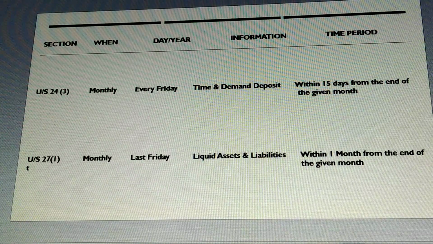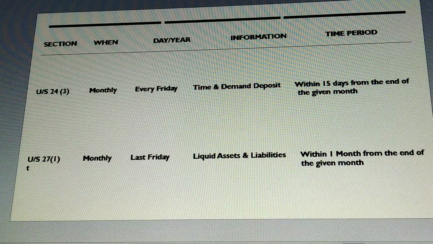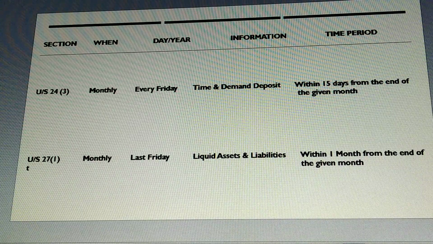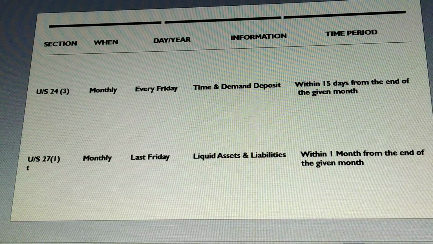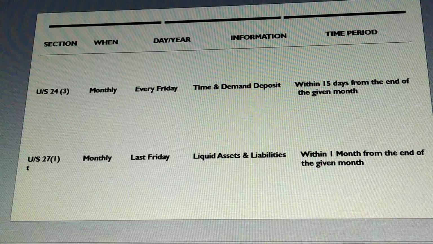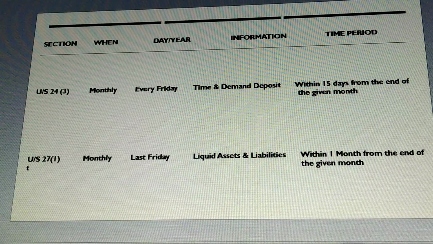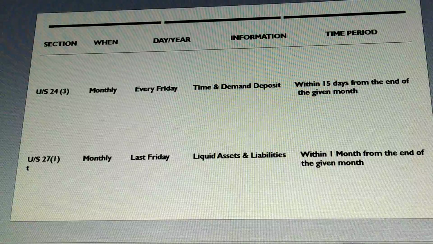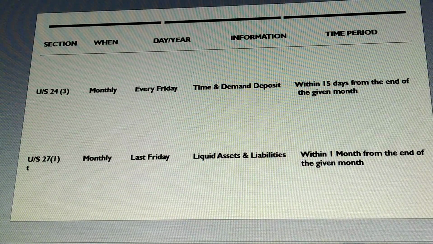It means the banking company, those who are operating or conducting business in India, has to submit to the Reserve Bank of India a monthly return showing information, that is particulars, about time and demand deposits, liquid assets and so on.